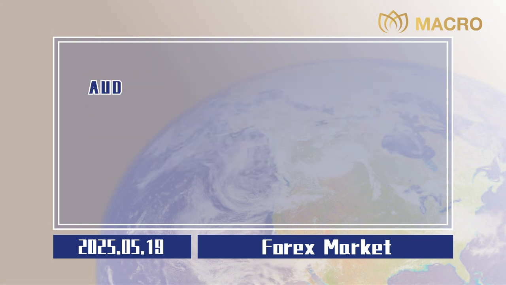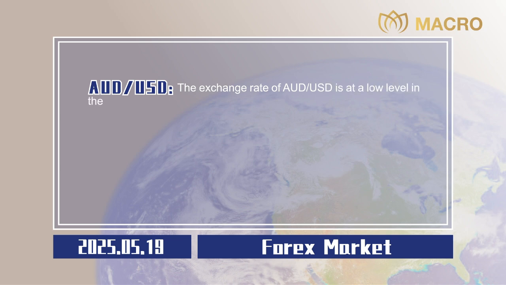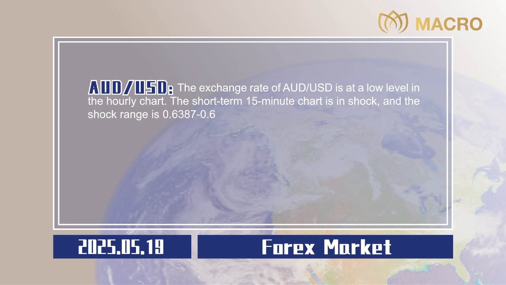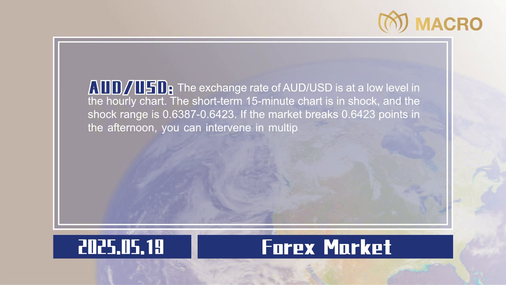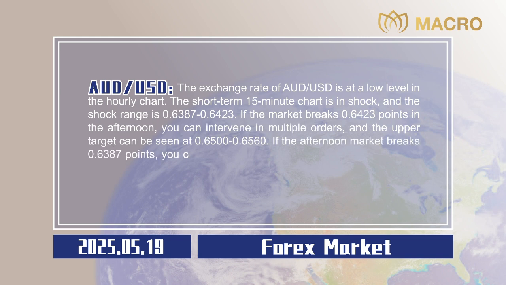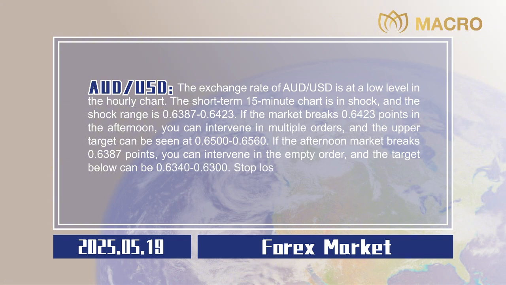0.0020. Australian dollar to US dollar. The exchange rate of Australian dollar to US dollar is at a low level in the hourly chart. The short-term 15-minute chart is in shock, and the shock range is 0.6387 to 0.6423. If the market breaks 0.6423 points in the afternoon, you can intervene in multiple orders, and the upper target can be seen at 0.6500 to 0.6560. If the afternoon market breaks 0.6387 points, you can intervene in the empty order, and the target below can be 0.6340 to 0.6300. Stop losses are all 20 points,